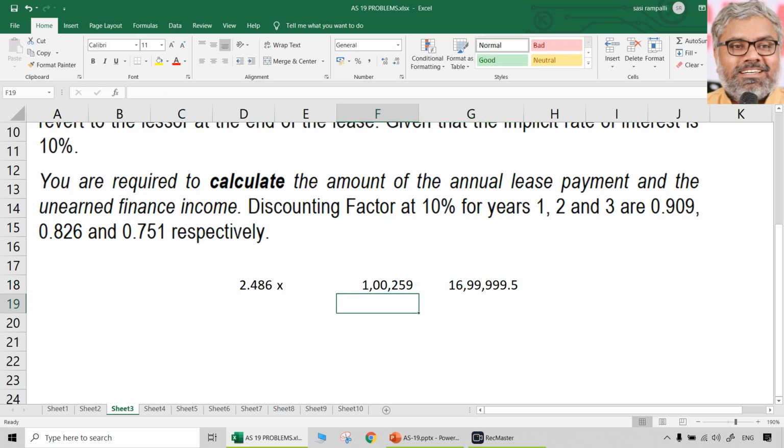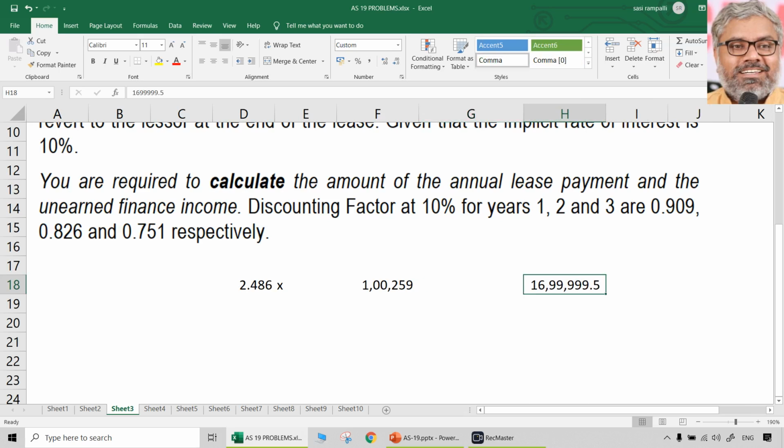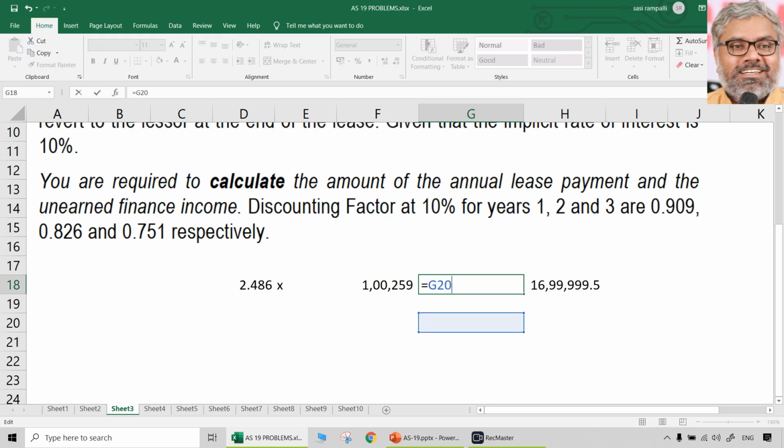That is the cost of the asset. So present value of the lease payments, which is nothing but 2.486X, X we don't know, that is what we have to find out, plus present value of residual value, which is 1,00,259, that is equal to 16,99,999.5. So that is equal to that.